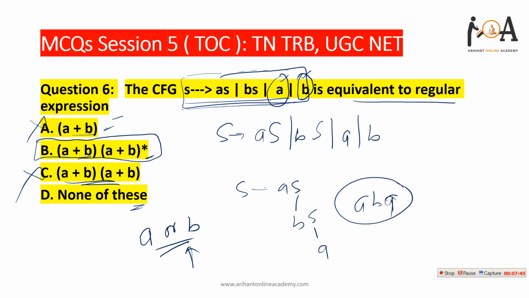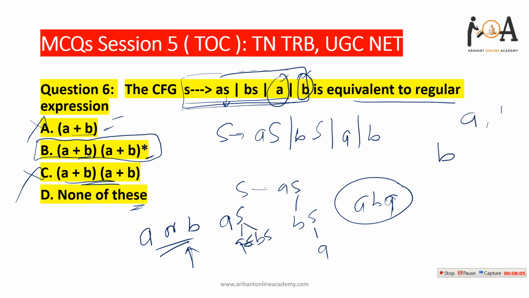After that we can make any kind of language. If we want to start a string from A, then we can use AS, and further derive AS, or on our choice derive BS, likewise.